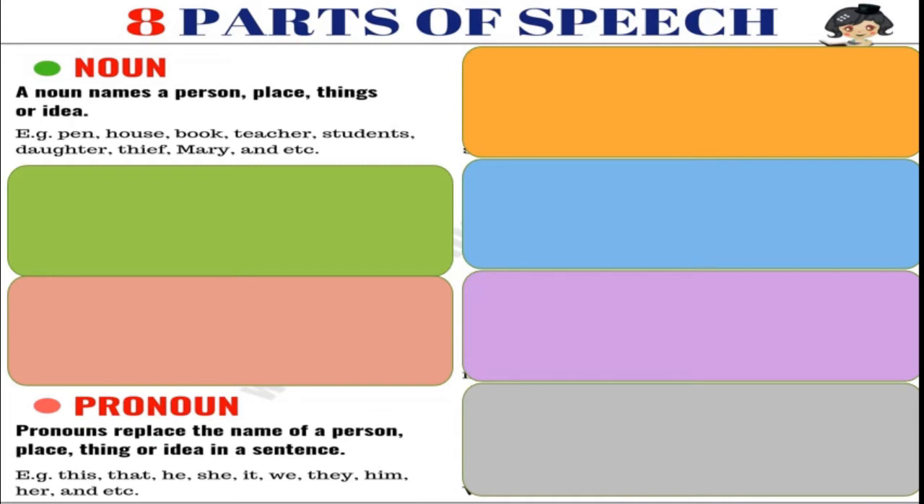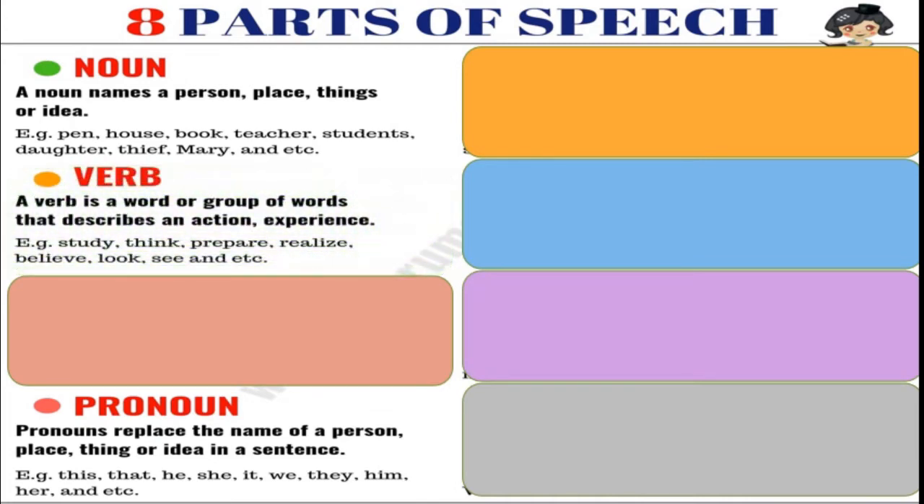Now we will go through verb. Verbs show the action. Okay, action telling words are called verbs. For example, study, think, prepare, realize, believe, look, see, etc. Okay, verbs show the action.